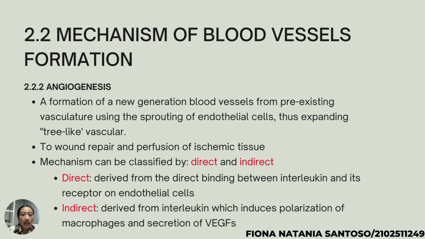The mechanism itself can be classified into direct and indirect angiogenesis. The direct angiogenesis is derived from the direct binding between interleukin and its receptors on endothelial cells, which leads to the induction of angiogenesis.